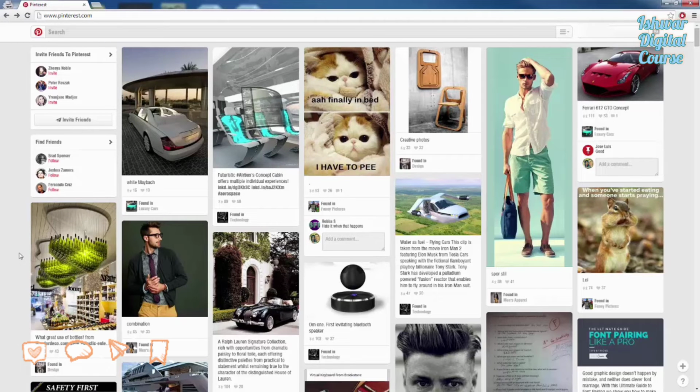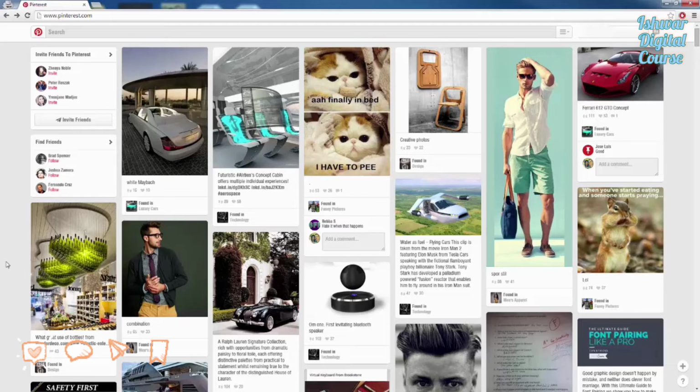So the strategy that we're going to use is we're going to create our own board that is related to our niche. And inside of that board, we're going to be pinning our squeeze pages and any other information that we want to pin that kind of directly relates back to our website. And then we're going to spread the word of that board around to related websites and things like that so that we can grow our followers. And it's almost like you're building a list of people.